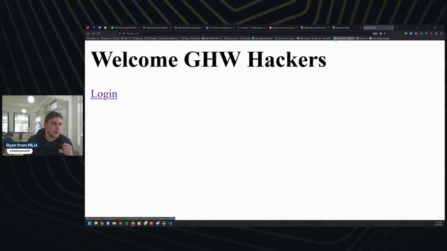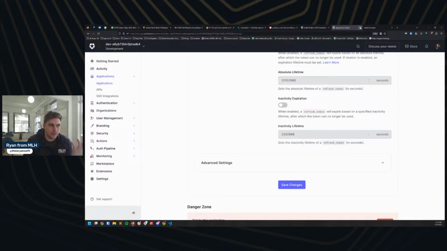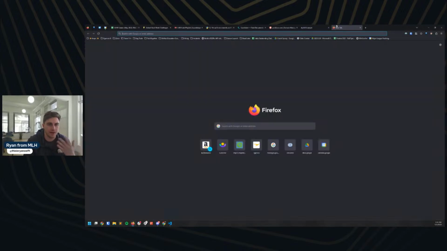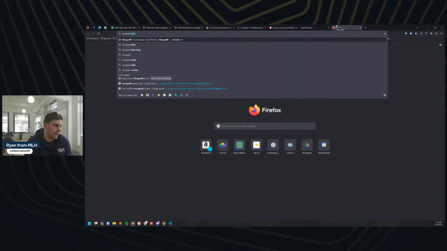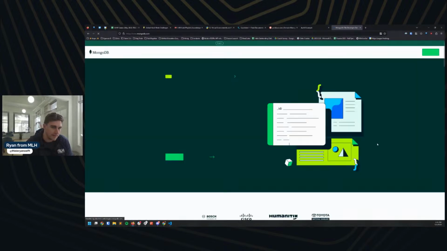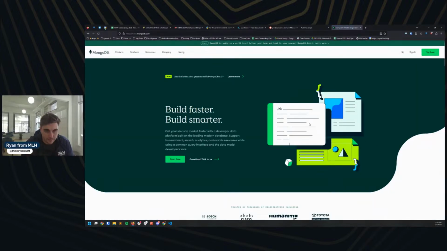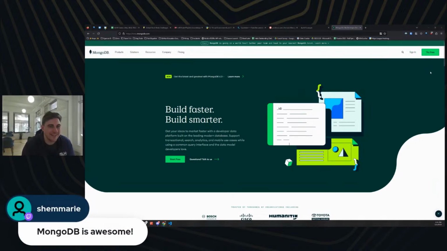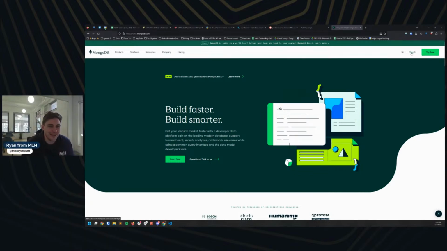So again, I'm going to use another MLH partner who's not strictly active at Global Hack Week, but just another set of folks that I've wanted to use the tech for. And I'm going to go check out MongoDB, and particularly they have something called MongoDB Atlas, which is a cloud native database that I want to check out. If you're not familiar with MongoDB, they've been around for quite a while. They're actually one of the sponsors at one of the first hackathons I ever went to. So I'm excited to be getting to use them again here. Hey, we've got a Mongo fan in the crowd. You probably are more knowledgeable about Mongo than I am. We'll see if that holds true though.